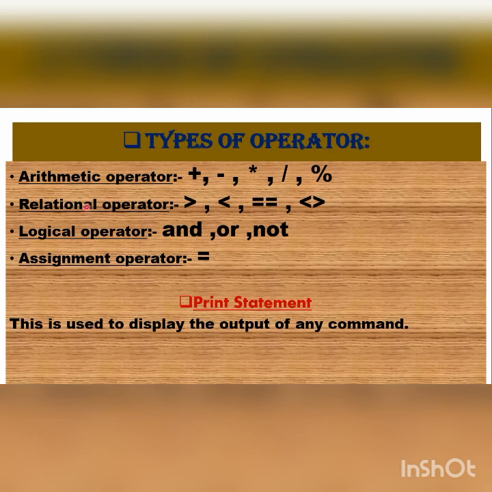Fine. Relational operators: greater than, less than, and this is what? Equal to. 2 is equal to 2. So this is equal to. And this is what? Assignment operator. I just told you, to assign a value to a variable, we use the assignment operator. So there is a difference in Python. This means equal to and this is only equal. This is the assignment operator.